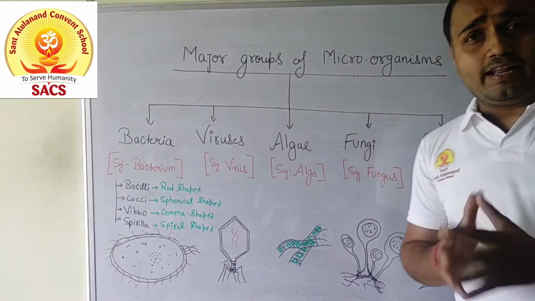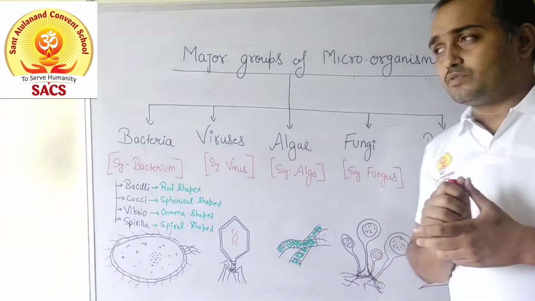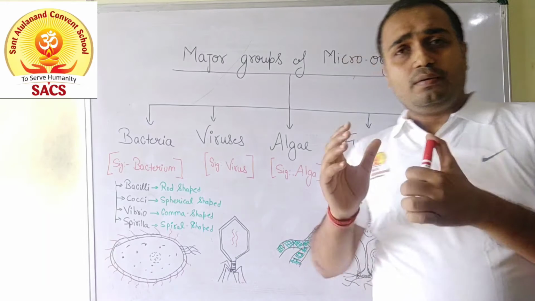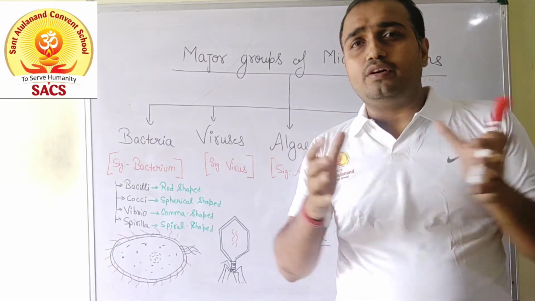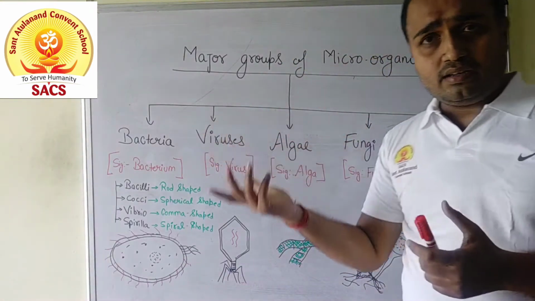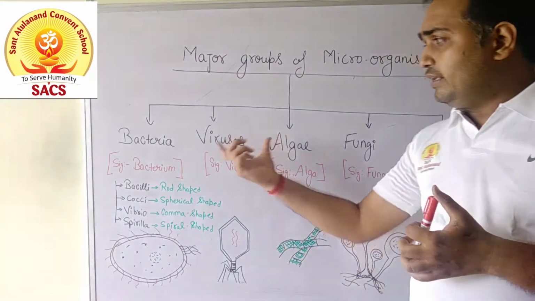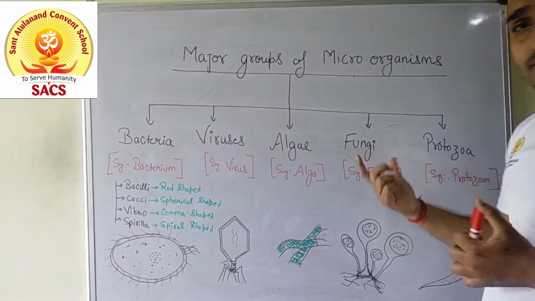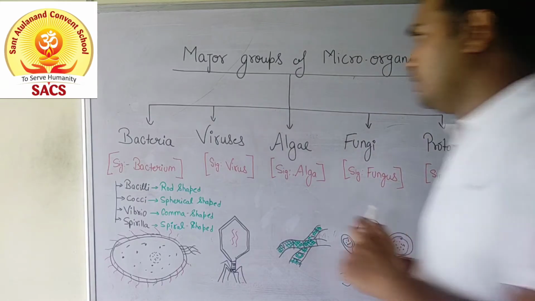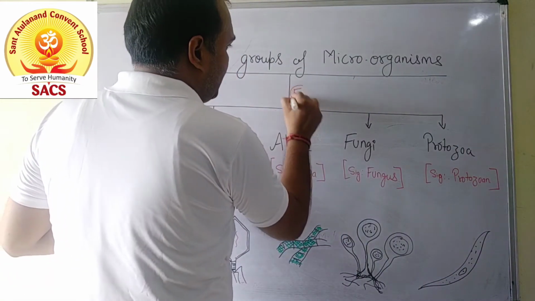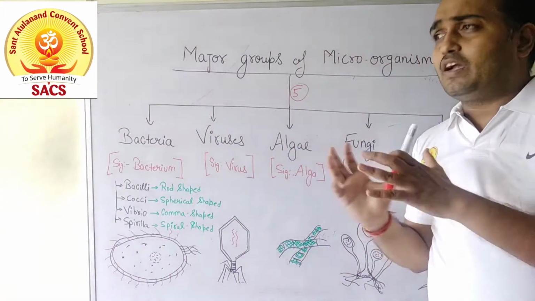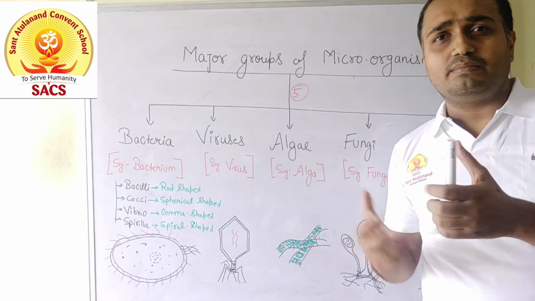Now we are going to tell you about the different groups of microorganisms. According to their shape, size and structure, microorganisms were classified into different categories. These categories are bacteria, viruses, algae, fungi and protozoa. These are the major 5 groups of microorganisms.